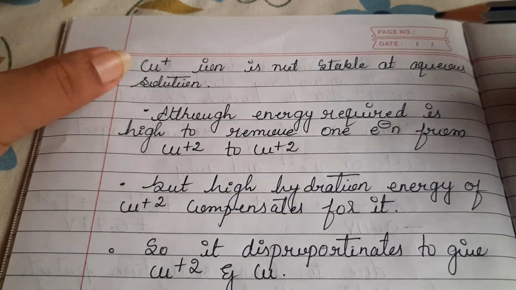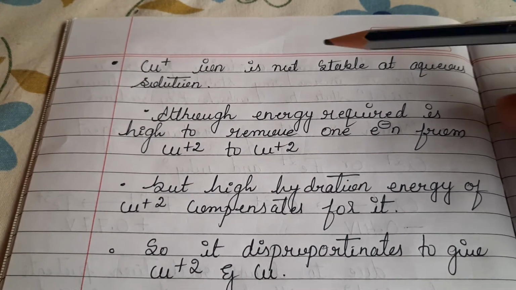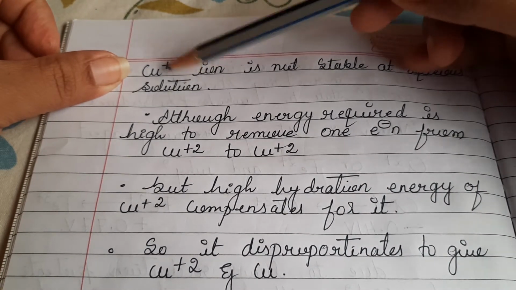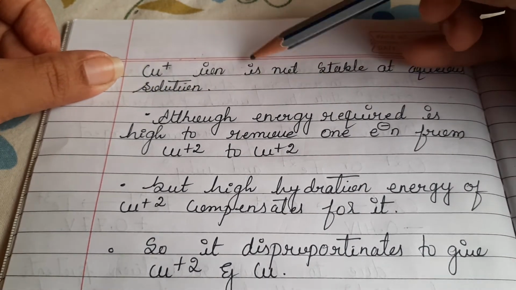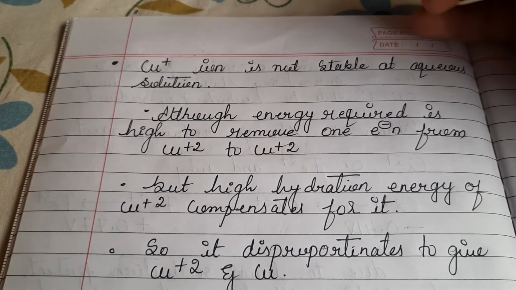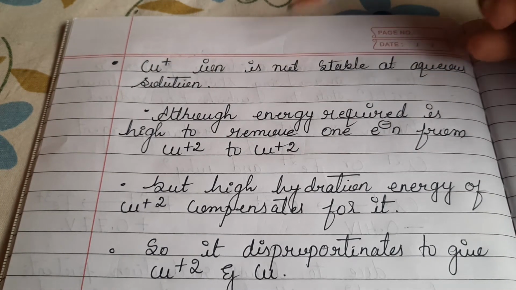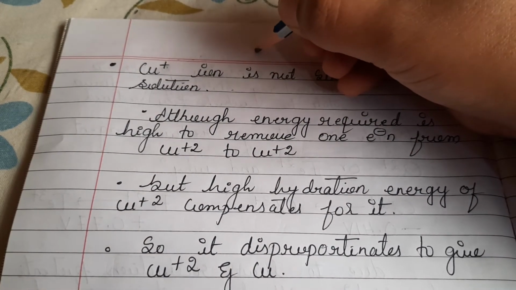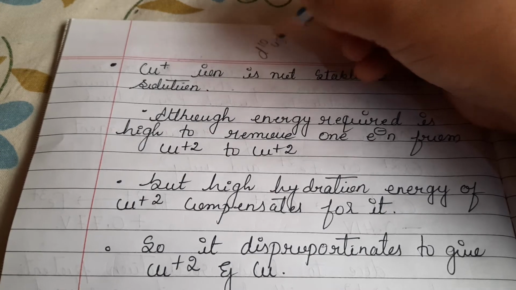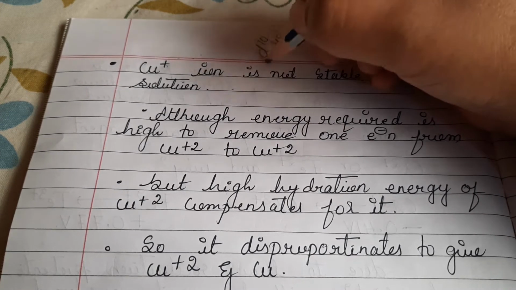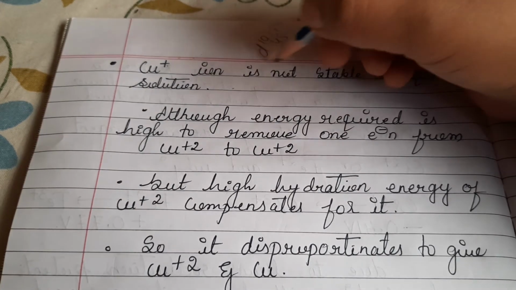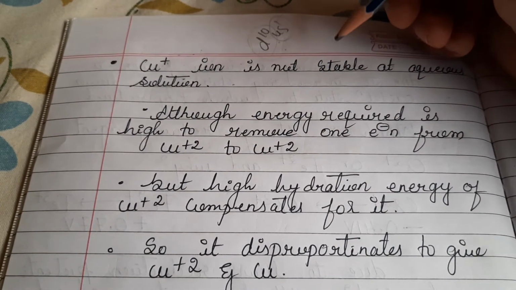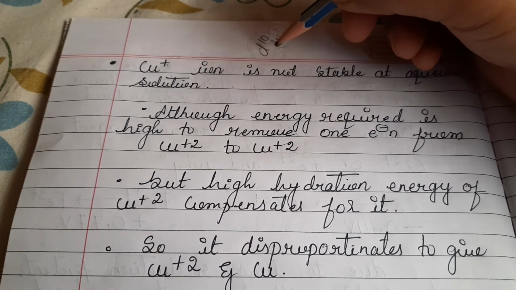Similar to iron, you can try this question also, that is copper. So for the copper ion, we came to know that there will be a d10 configuration and it will be having one electron at the outer shell. So Cu+ ion is not stable in aqueous solution. In the sense, you can see here, d10 4s1 we will be having. After removing one electron, it would have become stable due to completely filled configuration, but it isn't showing as much stability as expected.